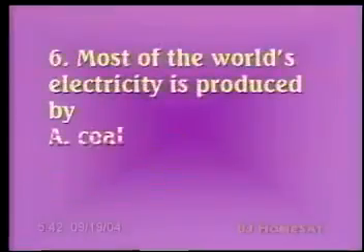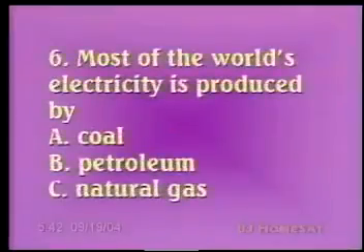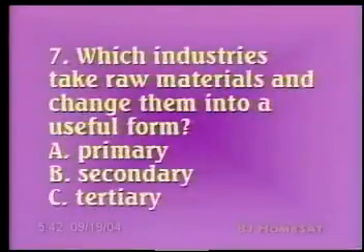Number 6, most of the world's electricity is produced by A, coal, B, petroleum, C, natural gas. Number 7, which industries take raw materials and change them into a useful form? A, primary, B, secondary, or C, tertiary.